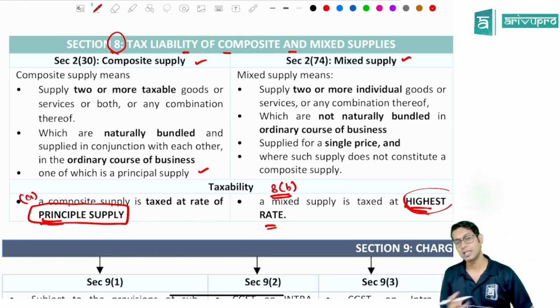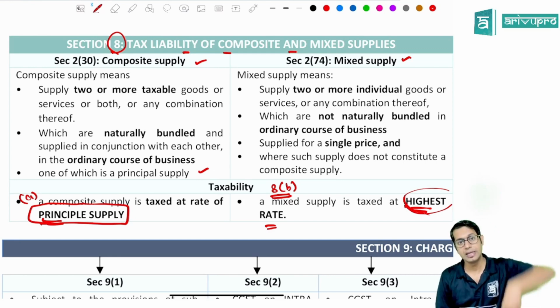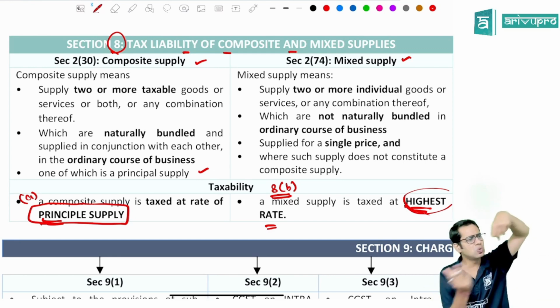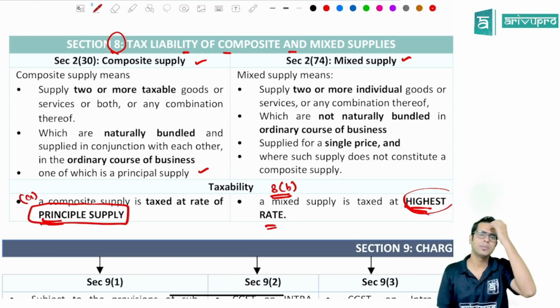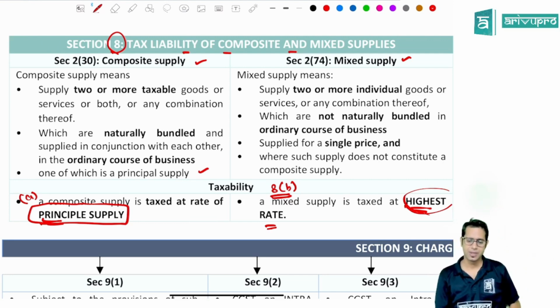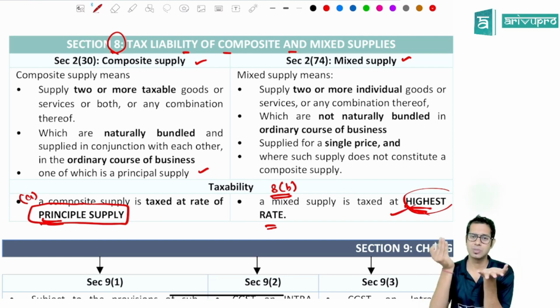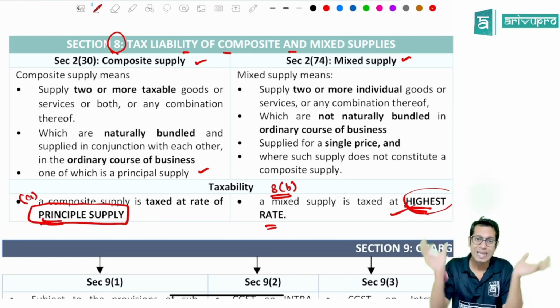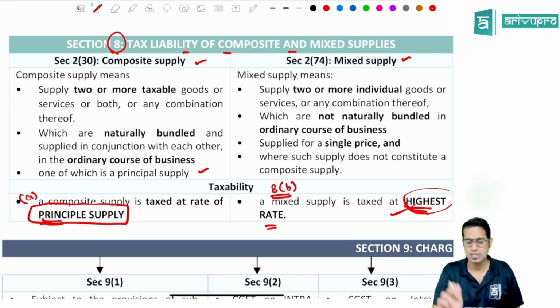In the present case, for this entire supply, you will have to pay the tax at the rate of principal supply. Next, say for example, I have purchased a washing machine. I am getting a bucket free. There is no correlation at all. Lawmaker says there is no correlation at all. For washing machine, you are getting a bucket. No, there is no correlation. In this case, it is a mixed supply. Now here, highest rate. Now bucket, assuming bucket is taxable at 5% GST and washing machine is taxable at 28% GST, for entire thing I will have to pay a tax at 28%, which is the highest rate.